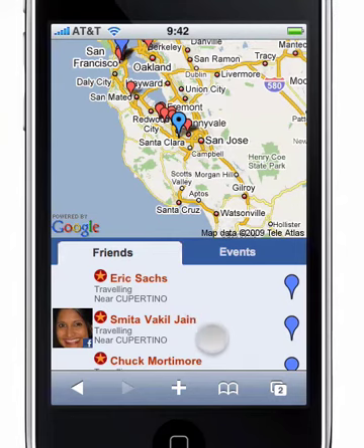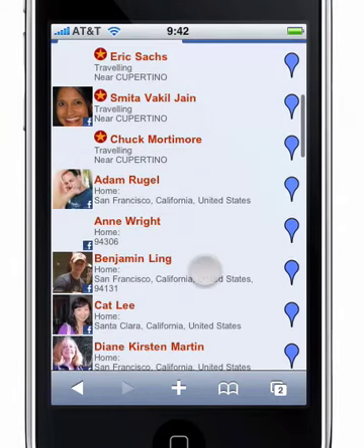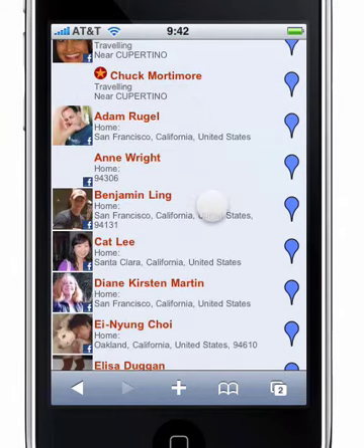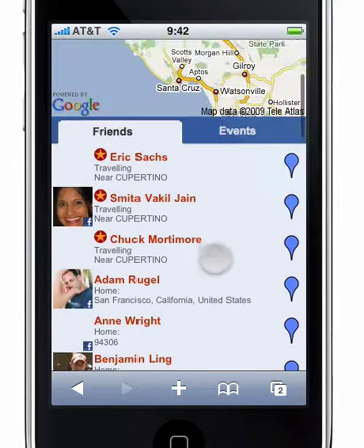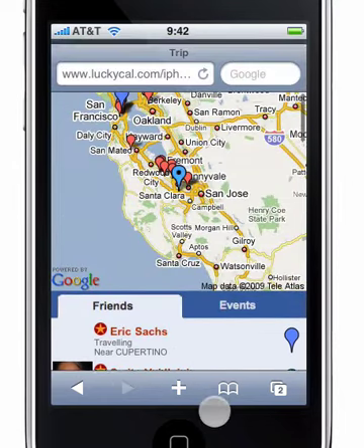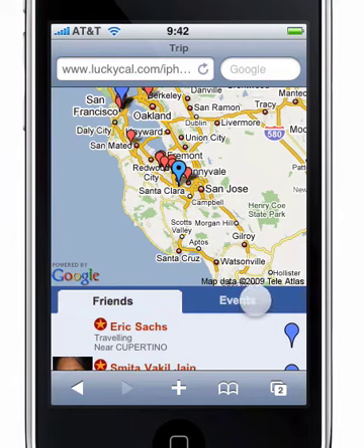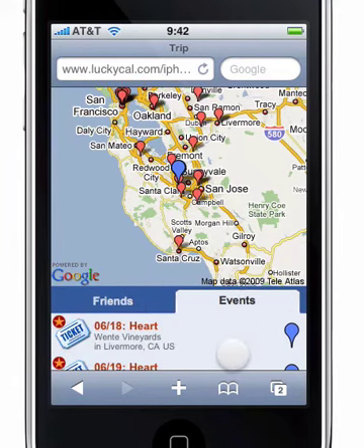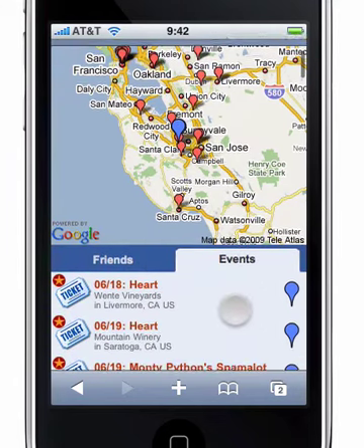However, if you're just using it through Facebook, you'll see all of your friends with their little heads here showing you where they're located based on the publicly available information within Facebook that you have access to. The other thing that's cool is we can actually look in here at events. And so we can see what's going on nearby.